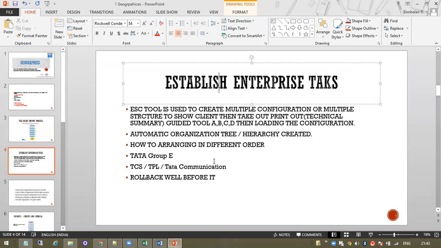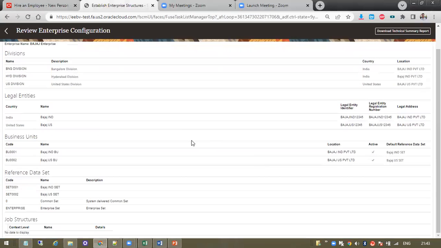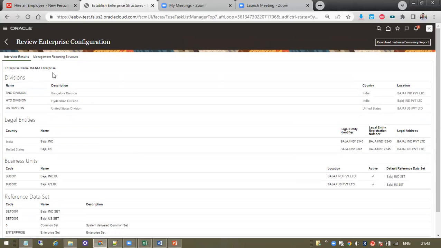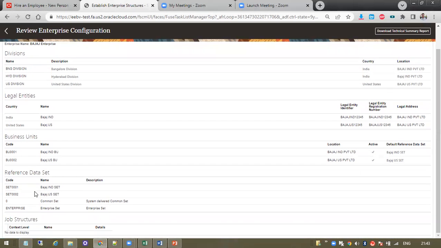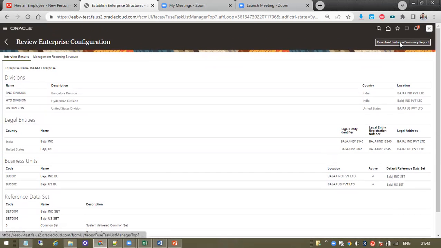While creating the enterprises, I'll show you how you can see the divisions. Here you can see the divisions are created under the enterprises. After creating the enterprises, the legal entity and business units are created, along with the different data sets. We can download the technical summary report after creating all levels of setup.